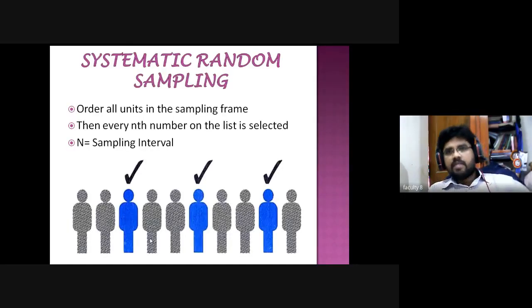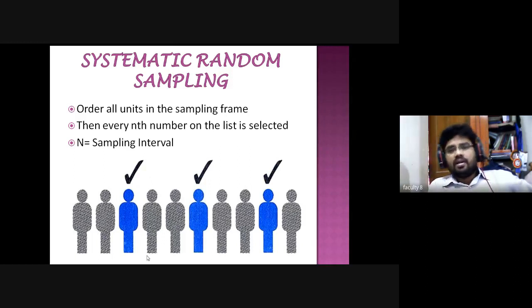Then the systematic random sampling method. This is very important. In the random sampling method, there are three major sampling methods: simple, that is systematic random sampling method, stratified random sampling method, and multi-stage random sampling method. There are three major importance.